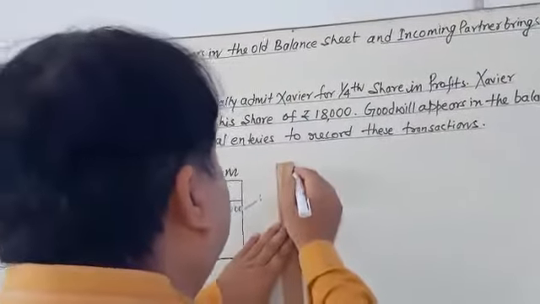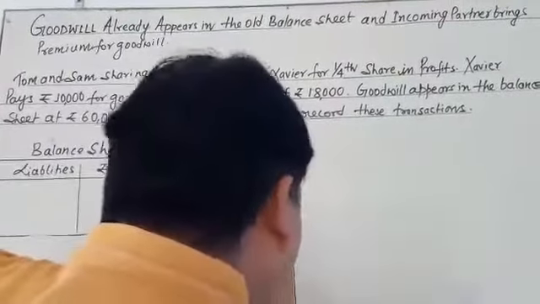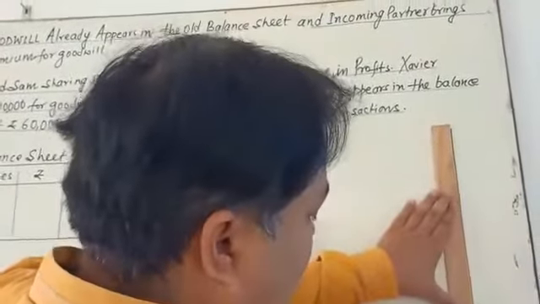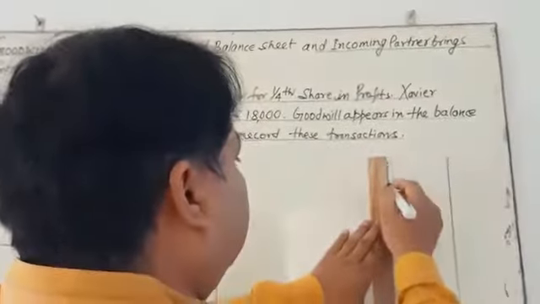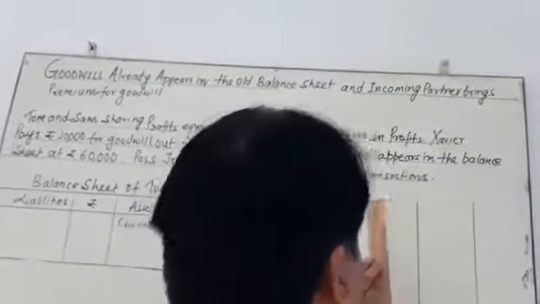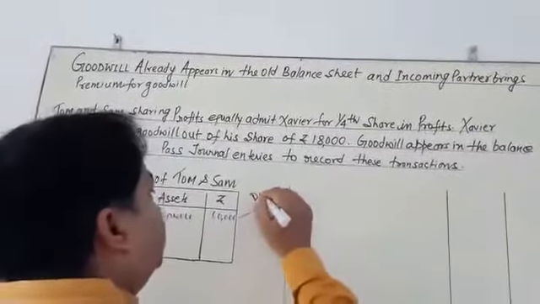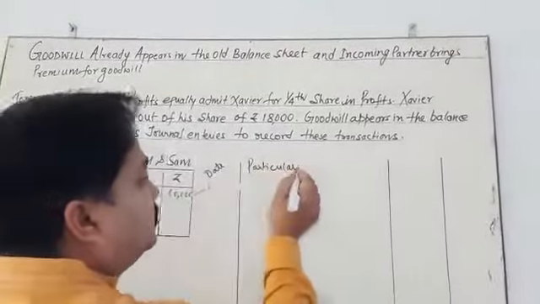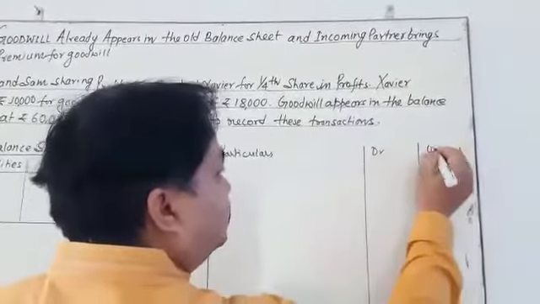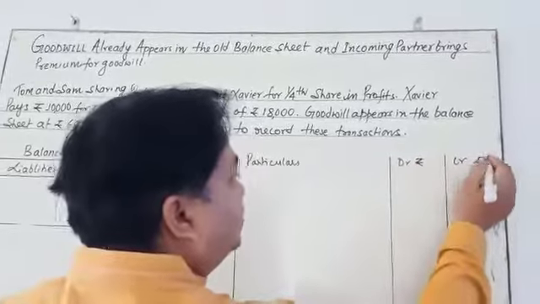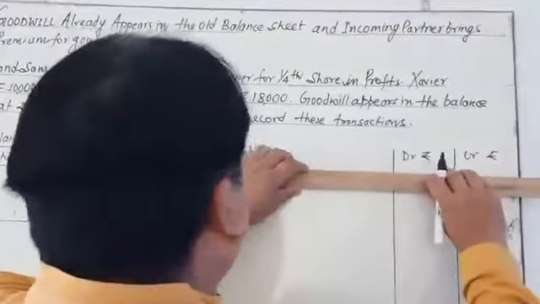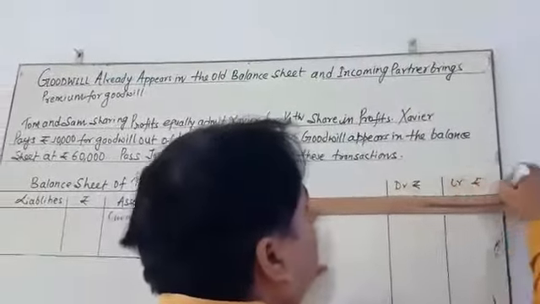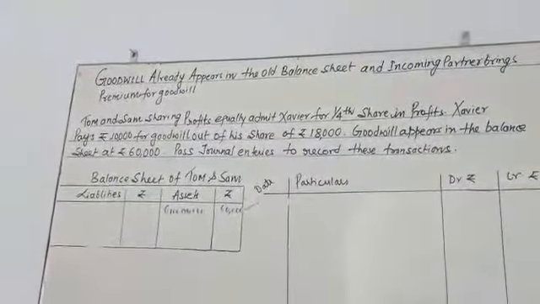We have to follow the margin: date, particulars, debit, credit, and then record the transaction.